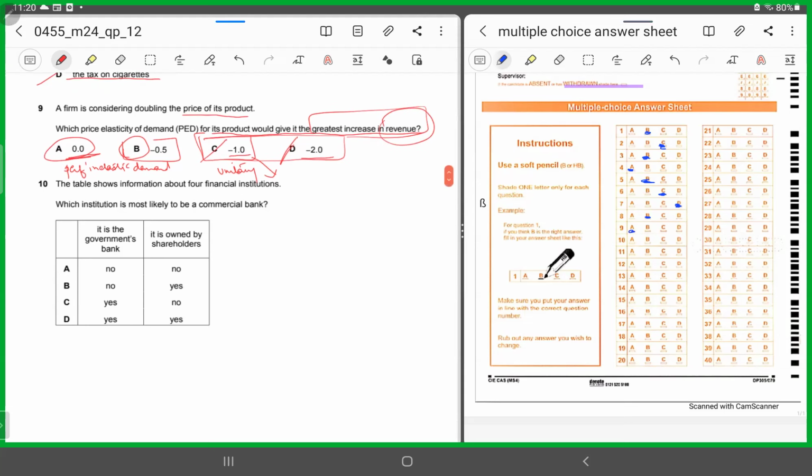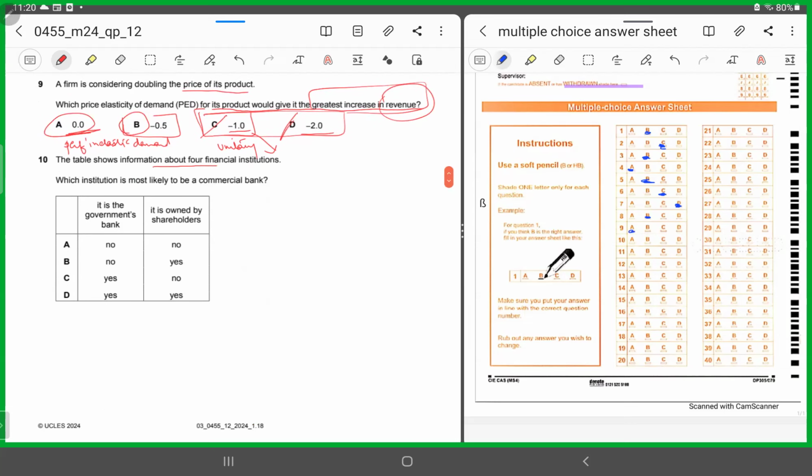Number 10. The table shows information about 4 financial institutions. They're saying which institution is most likely to be a commercial bank. Now, is a commercial bank the government's bank? No, it's not the government's bank. So you'll chop C and D because it says yes. So it either has to be A or B. But what about is it owned by shareholders? Yes, it's owned by shareholders. So for 10, it has to be option B.